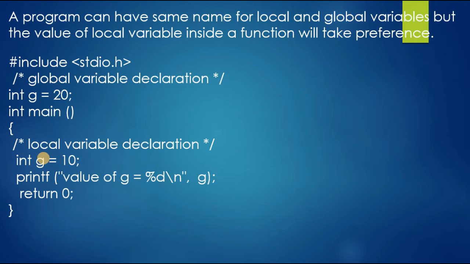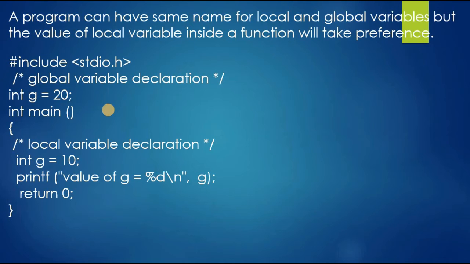Now we will see a program for a global variable and a local variable. A program can have the same name for a local and a global variable, but the value of the local variable inside a function will take preference. This tells us that we can declare a global variable and a local variable with the same name, but when it executes, it will take the local variable's value and we will get the output of the local variable only.